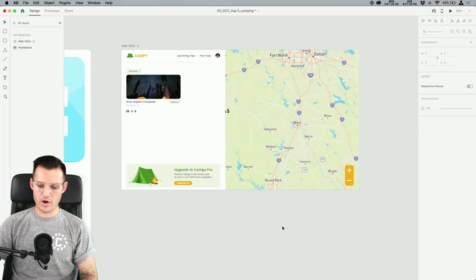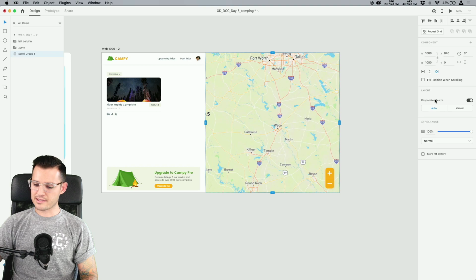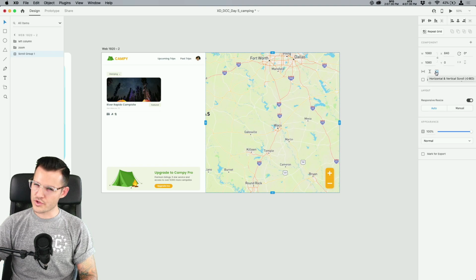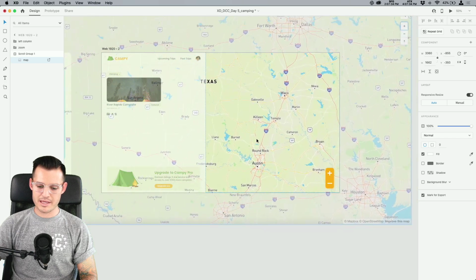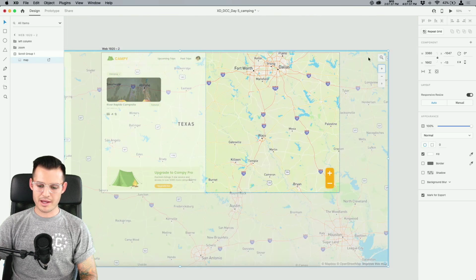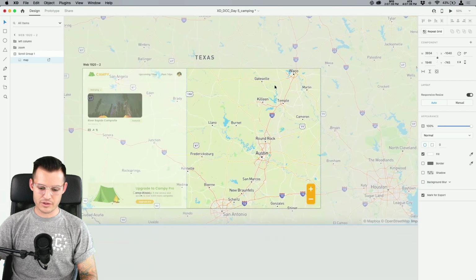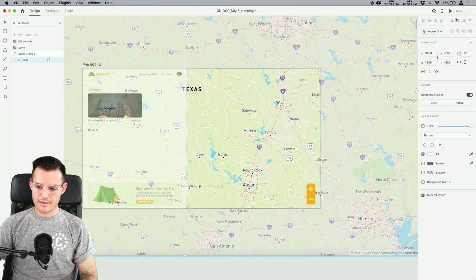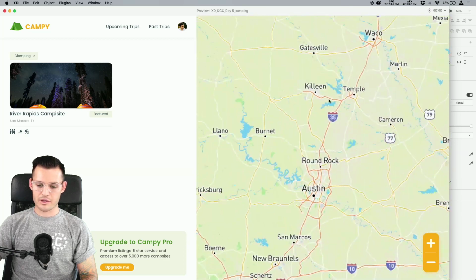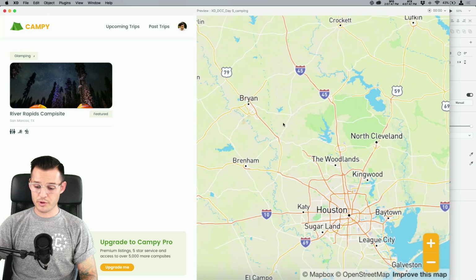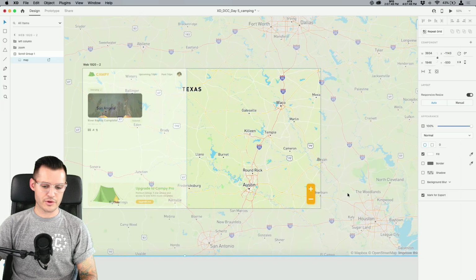So I literally just dragged the image inside, hit both vertical and horizontal scroll group, and I still have all of this space out here. I can set what's going to be the standard spot. I can stretch it out even more if I'd like to, and then press play, and we are now able to pan around and control all of that interaction, which is pretty cool. I like it, I dig it, I'm super into it.